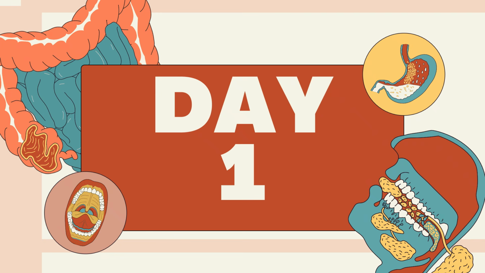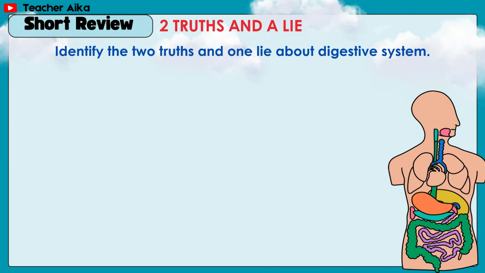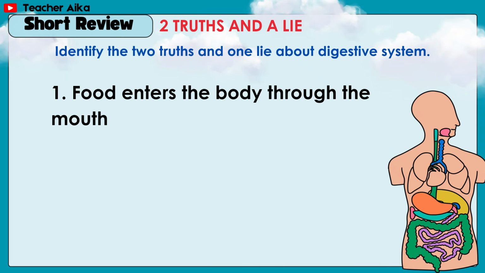Day 1. Let's have a short review. Two truths and a lie. Identify the two truths and one lie about the digestive system. Number 1. Food enters the body through the mouth.